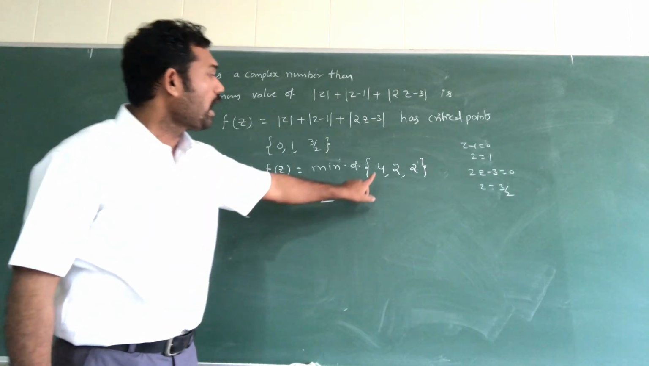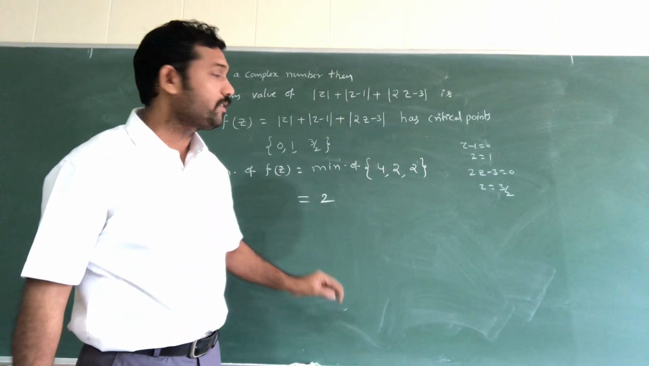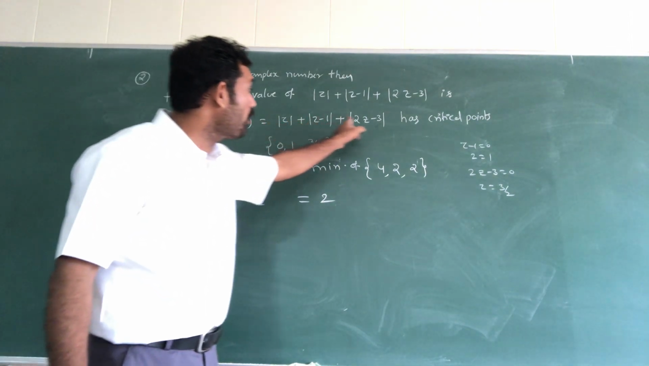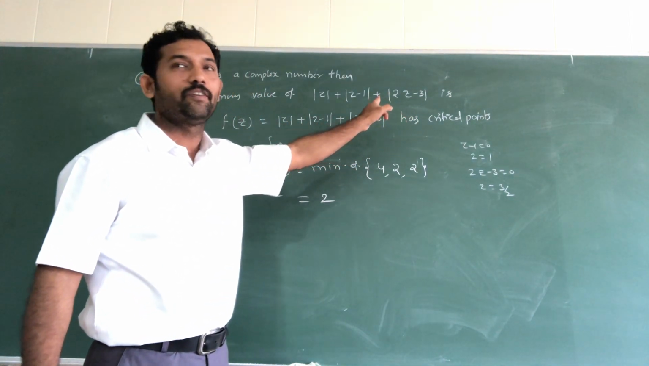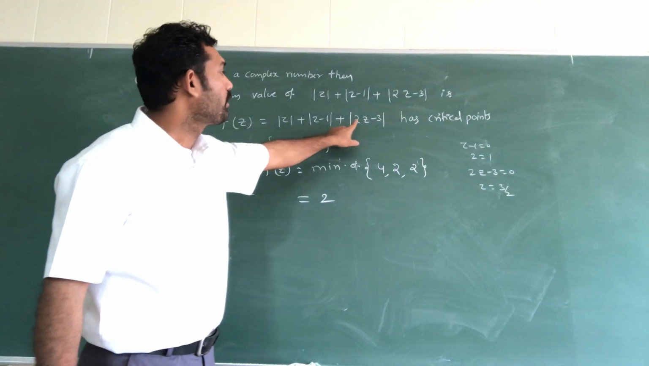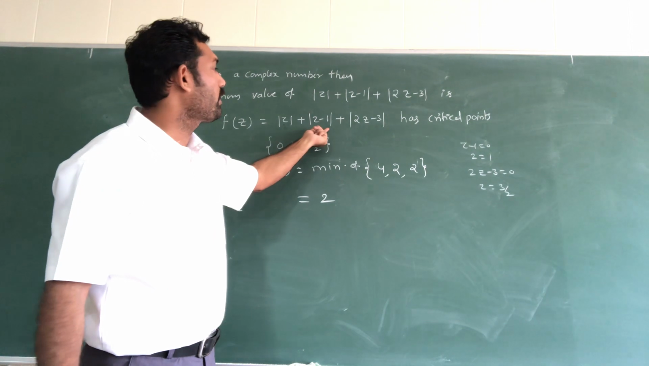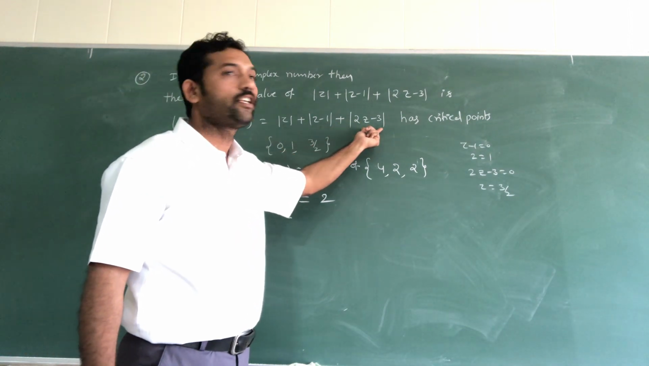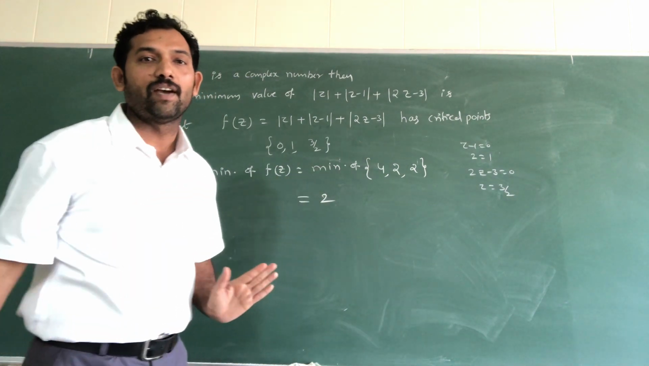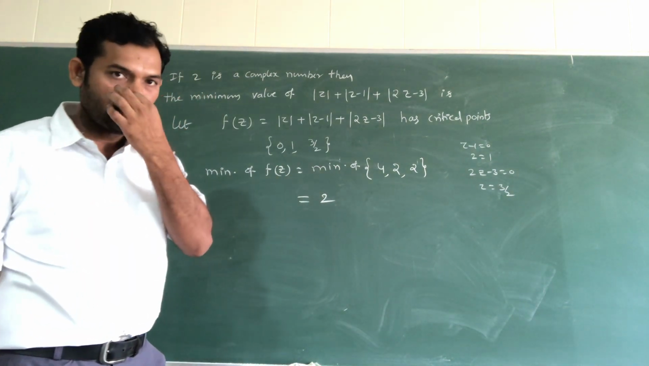Listen once again, how it came 4, 2, 2. First you substitute z is equal to 0 throughout the equation: 0, 0 minus 1, 0 minus 3. So modulus of minus 1 means plus 1, modulus of minus 3 means plus 3. So 1 plus 3 is 4. Obviously remaining values also you have to substitute.